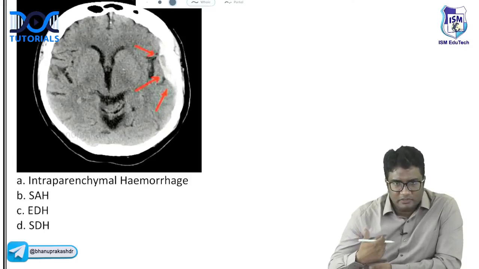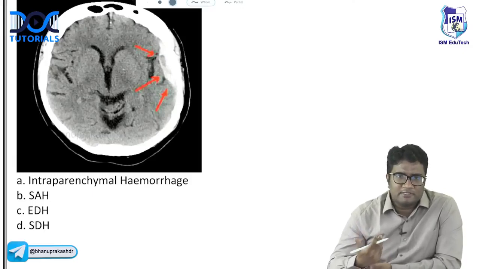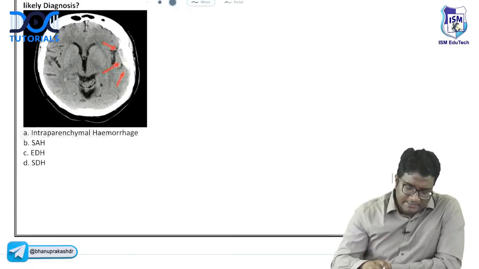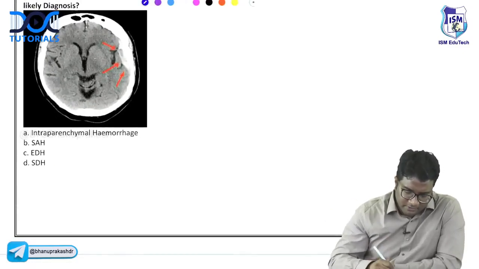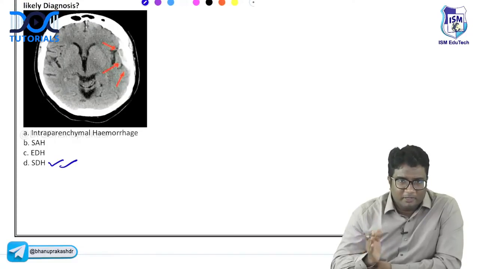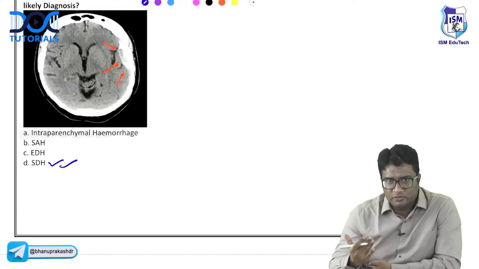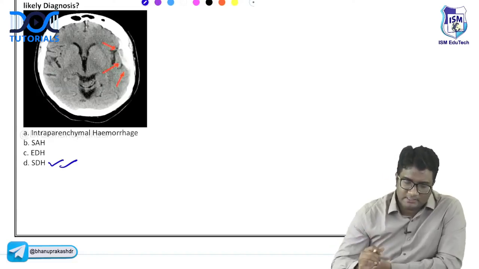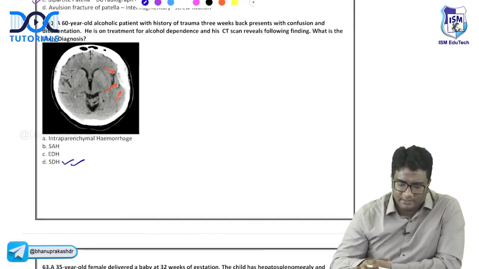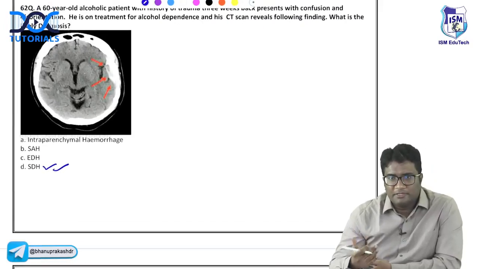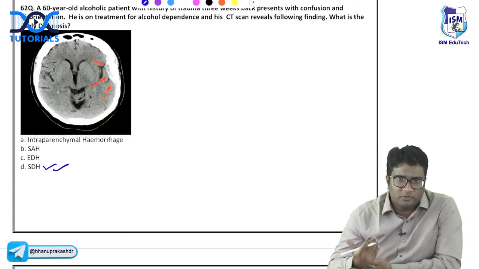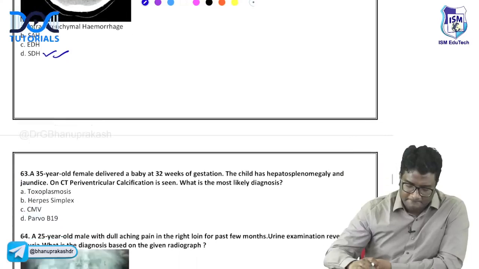So which bleed crosses sutures? It is the subdural hematoma. Epidural hematoma would not cross sutures. So you should see whether the hematoma is crossing the sutures or not. Here it is crossing the sutures, so this is subdural hematoma. This was asked in the exam, remember. So more than shape, look for the sutures being crossed or not. When you are not sure about the shape, look whether it is crossing the sutures or not, then decide whether it is epidural or subdural.